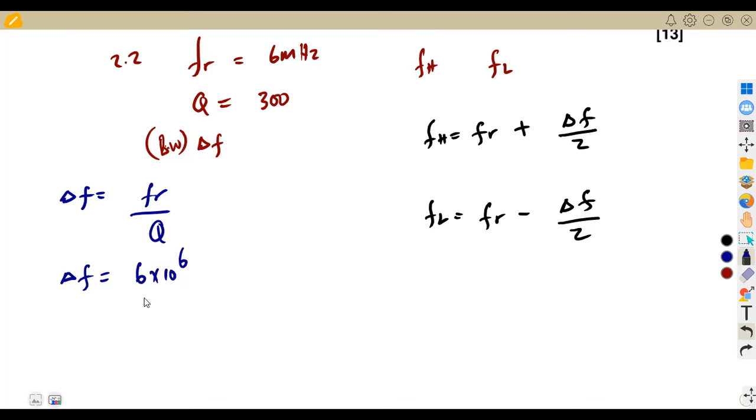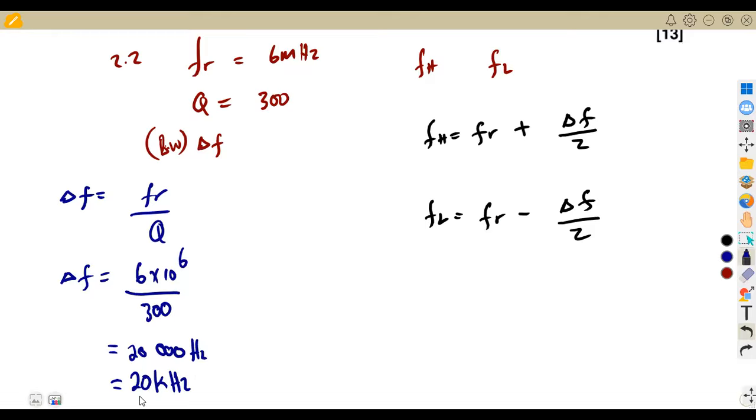That's mega times 10 to the exponent of 6 over Q, which is 300. So this was going to give us 20,000. So we are going to obtain 20,000 hertz. This is frequency, which is the same as 20 kilohertz. You can just write it as 20 kilohertz in this case, right? So that was what we were supposed to have.